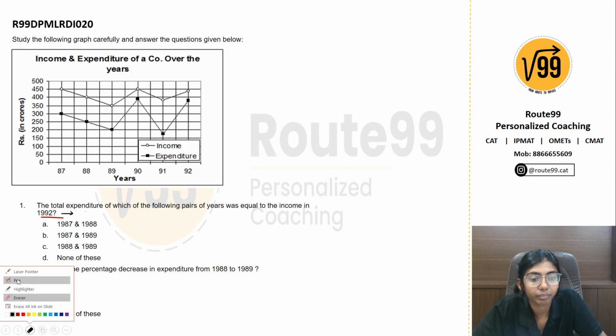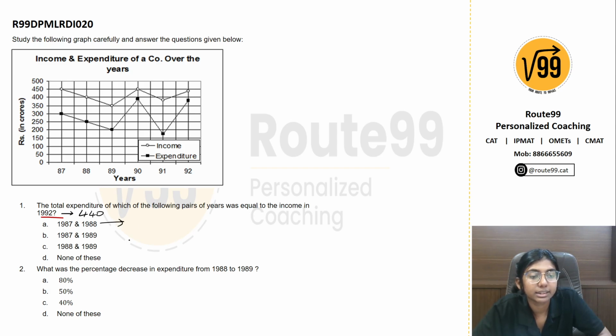So 1987 and 1988. In 1987 the expenditure, the filled square, was 300, and in 1988 the expenditure was 250. So this would be 550. This is not our answer. We need the sum as 440.